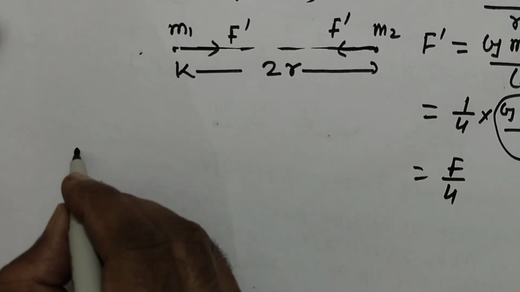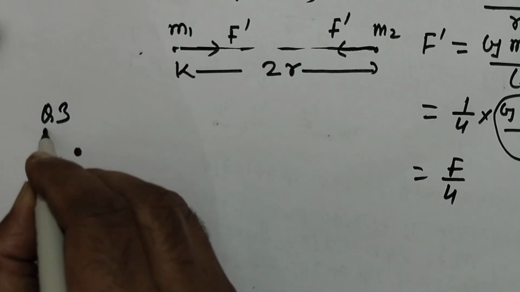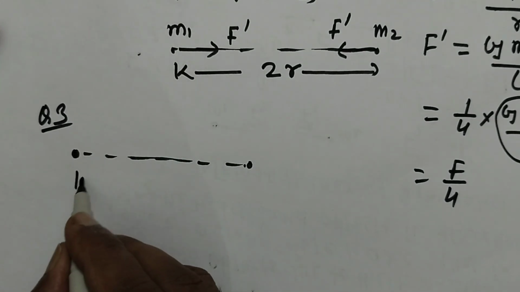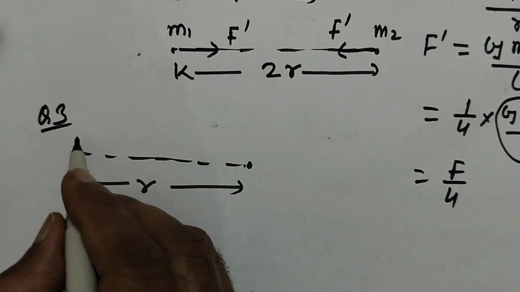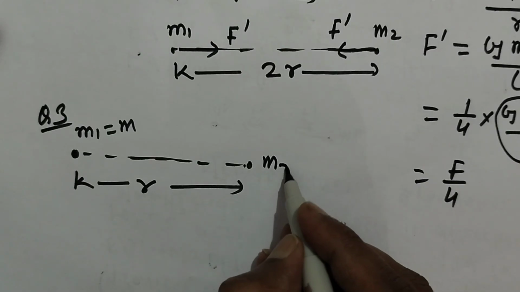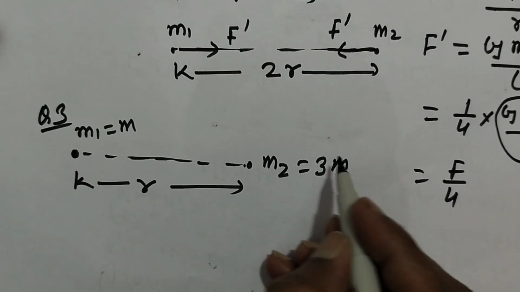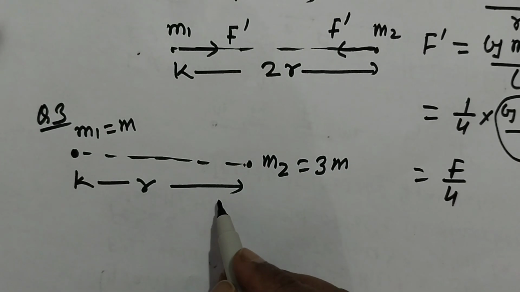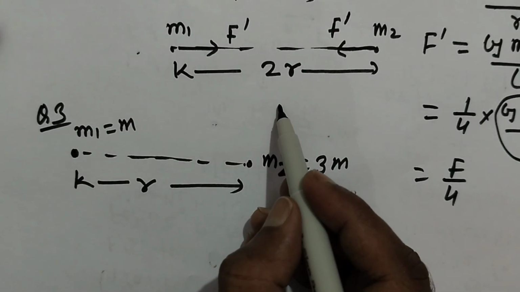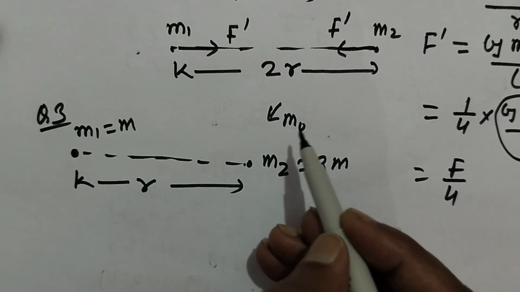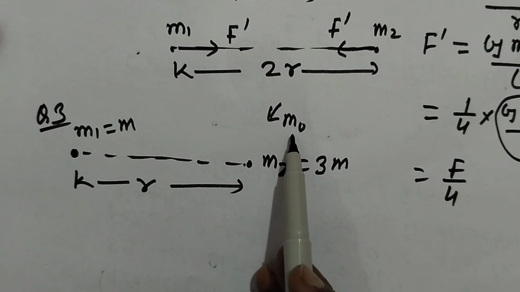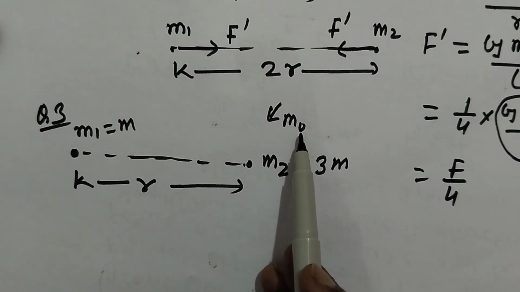Suppose we have 2 point masses. Example 3. Two point masses are separated by distance r. This point mass m1 is equal to m, and this one, m2, is equal to 3m, and the separation between them is r, and a third mass m0. Where should it be placed so that it does not experience any force?